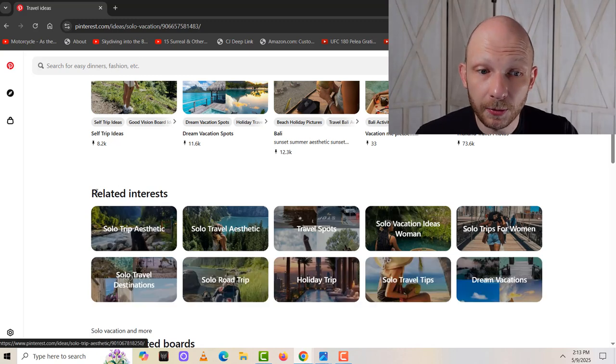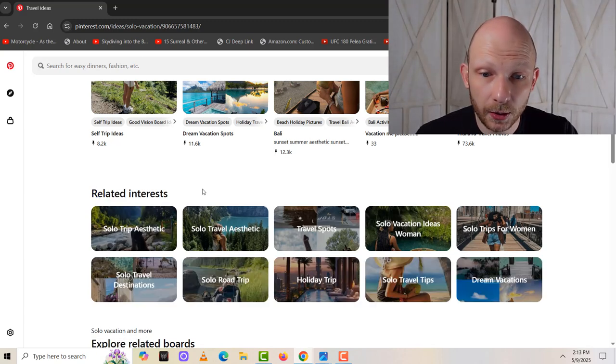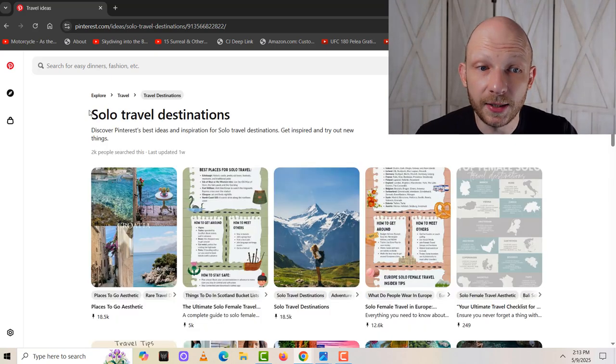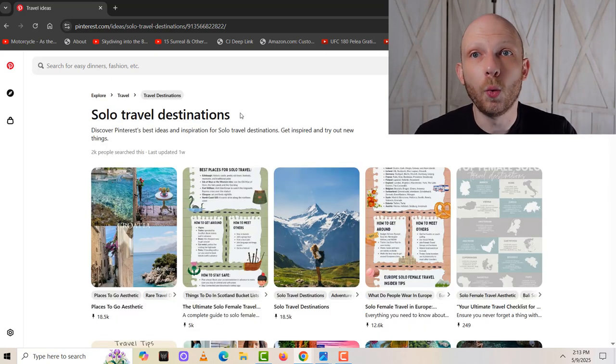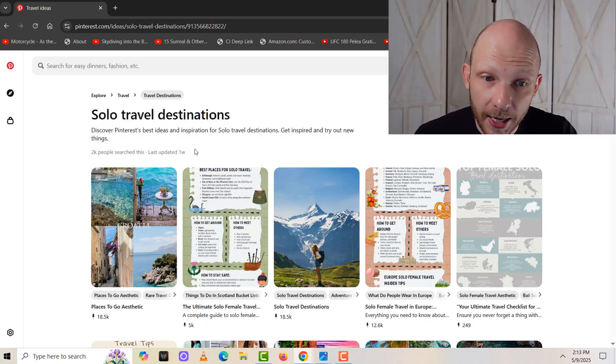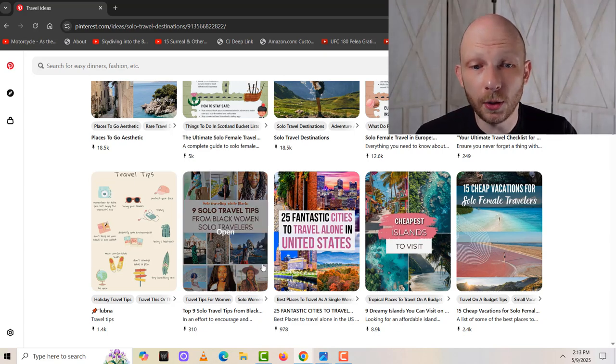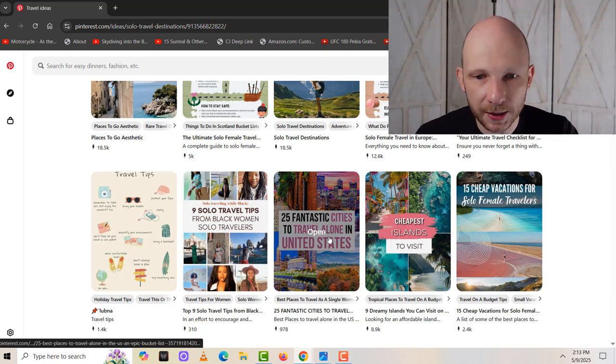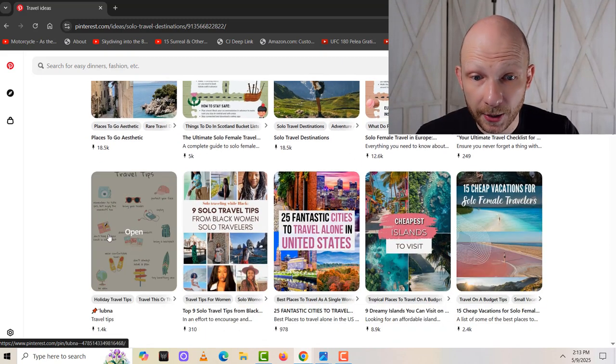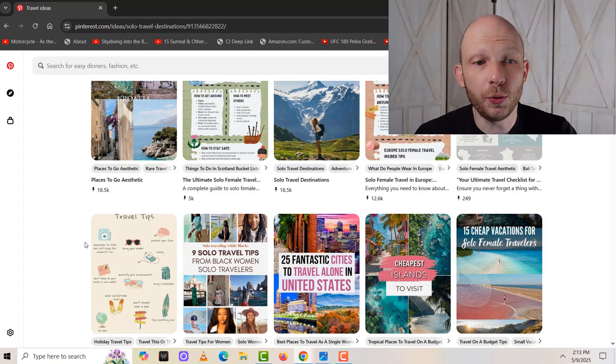I'm going to go deeper again into related interests, and this time I'm going to go into something like solo travel destinations. Now we have a 3-word keyword. This is long tail. It also gets 2,000 people. And this also has a lot of pins that are Toby pins. And Toby pins are basically pins which have text on it, because people are trying to promote their websites through this.